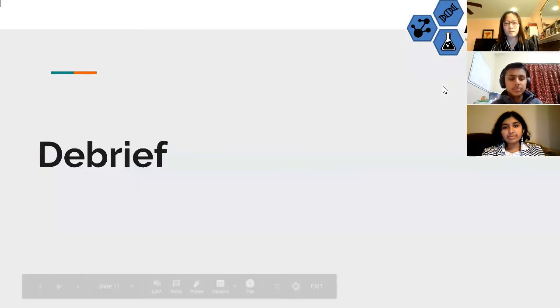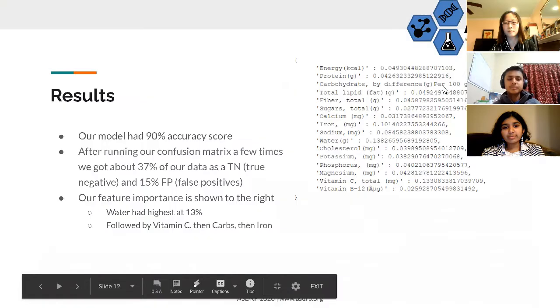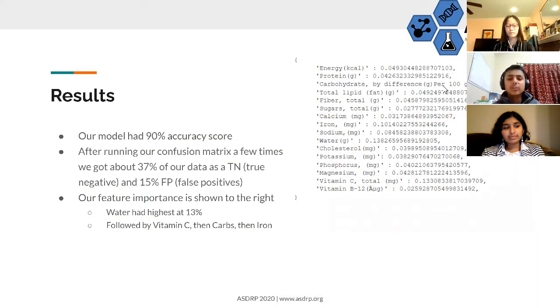Now for our debrief. Results. The results that we found were very interesting. The primary factors that we assessed were feature importance, confusion matrix, and accuracy score. Our best accuracy score was 90%.